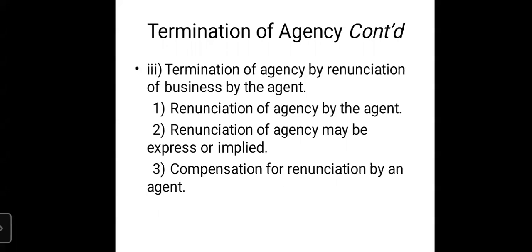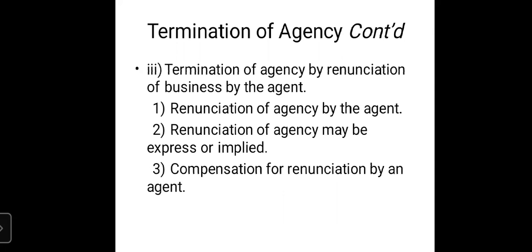So an agent can leave the agency by communicating orally to the principal that he does not want to continue with the agency, and after 14 days he will not be there in the agency, or after 1 month. That is also called the notice period. He can serve the notice period, and after completing it, he will cease to be the agent of the principal.